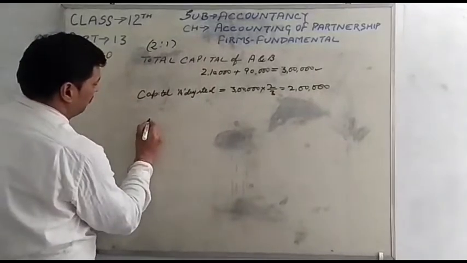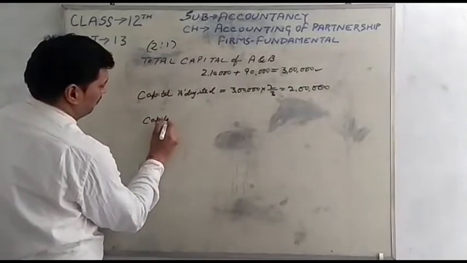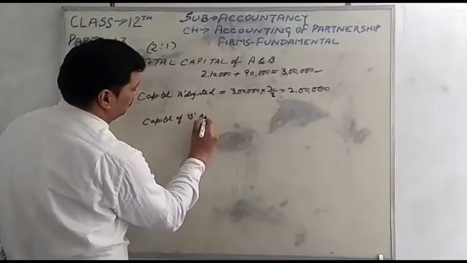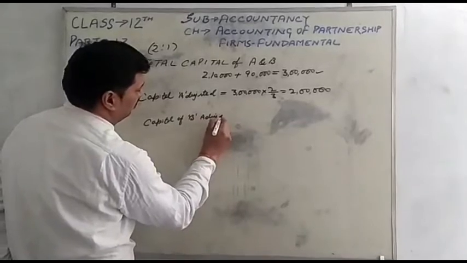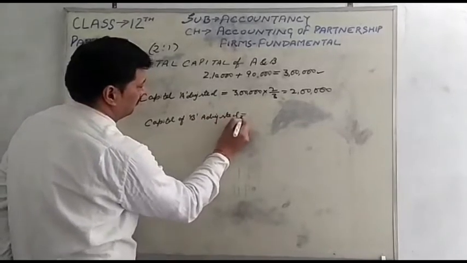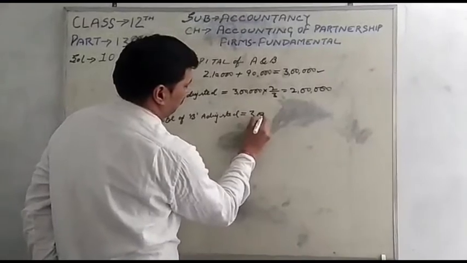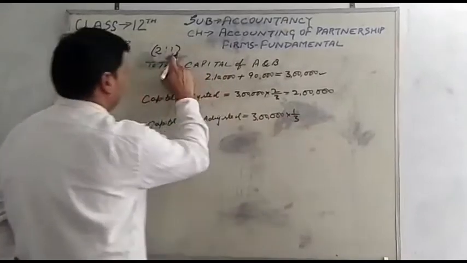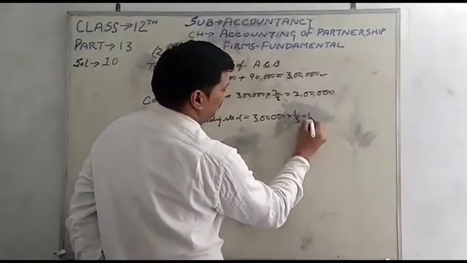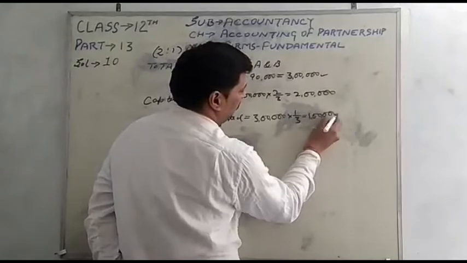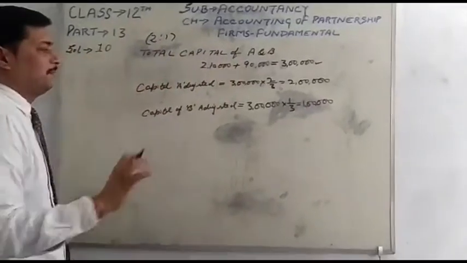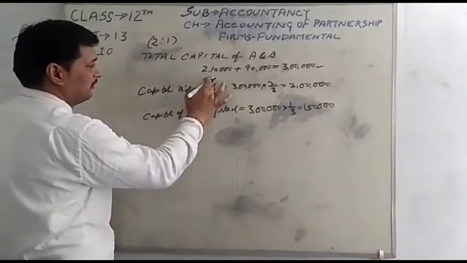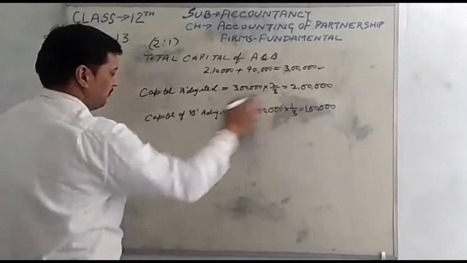Same thing, capital of B is adjusted. 3 lakh multiplied by 1 by 3, the share of B is equal to 1 lakh. And for the capital comparison, A's old capital was 2,10,000 and new capital is 2 lakh.